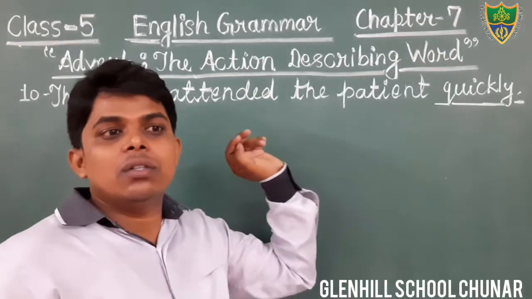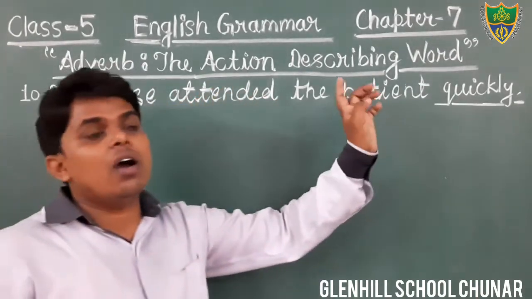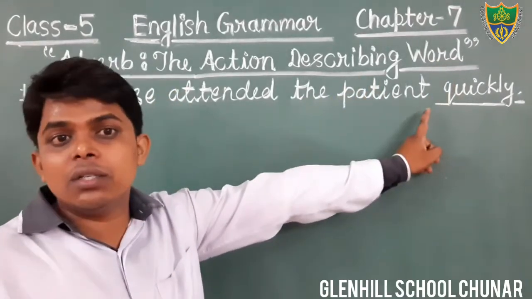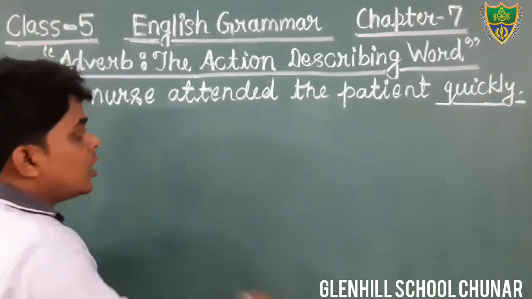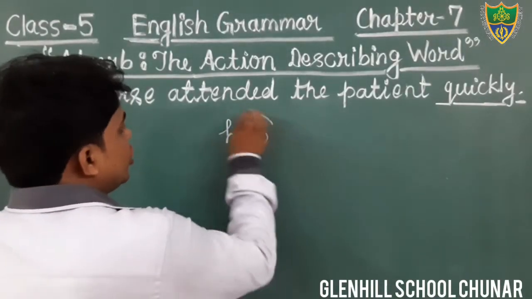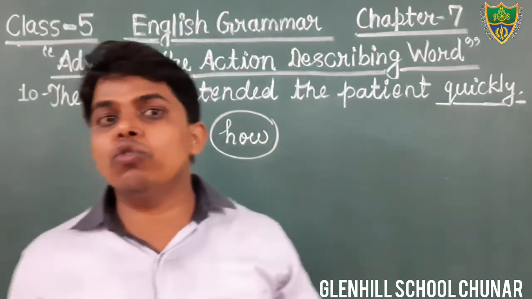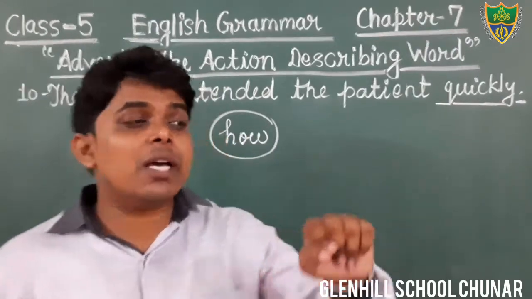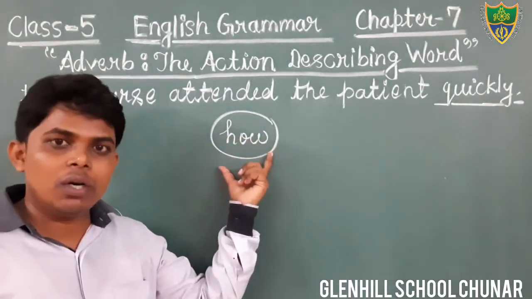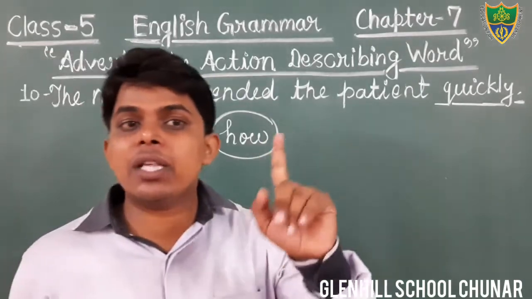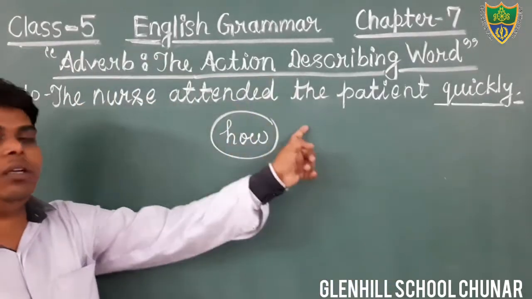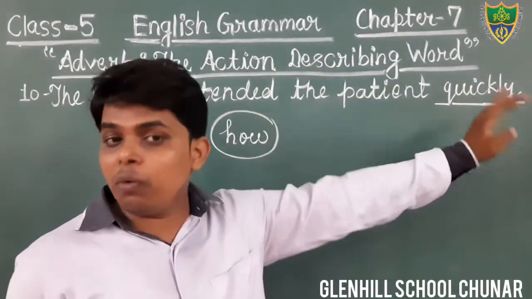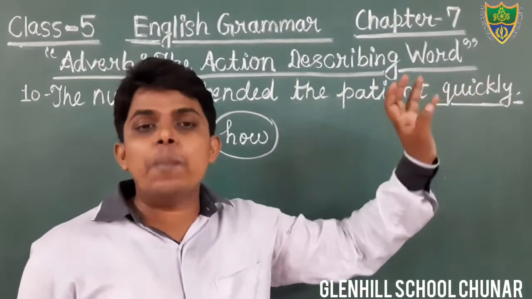How did the nurse attend the patient? How can we make the question? How did the nurse attend the patient? Quickly. We are getting the answer of the question how. While teaching the kinds, I have already told you that adverb of manner gives the answer of the question how, and we are also getting the answer of the question how in this sentence. So what kind of adverb is used here? That is adverb of manner.